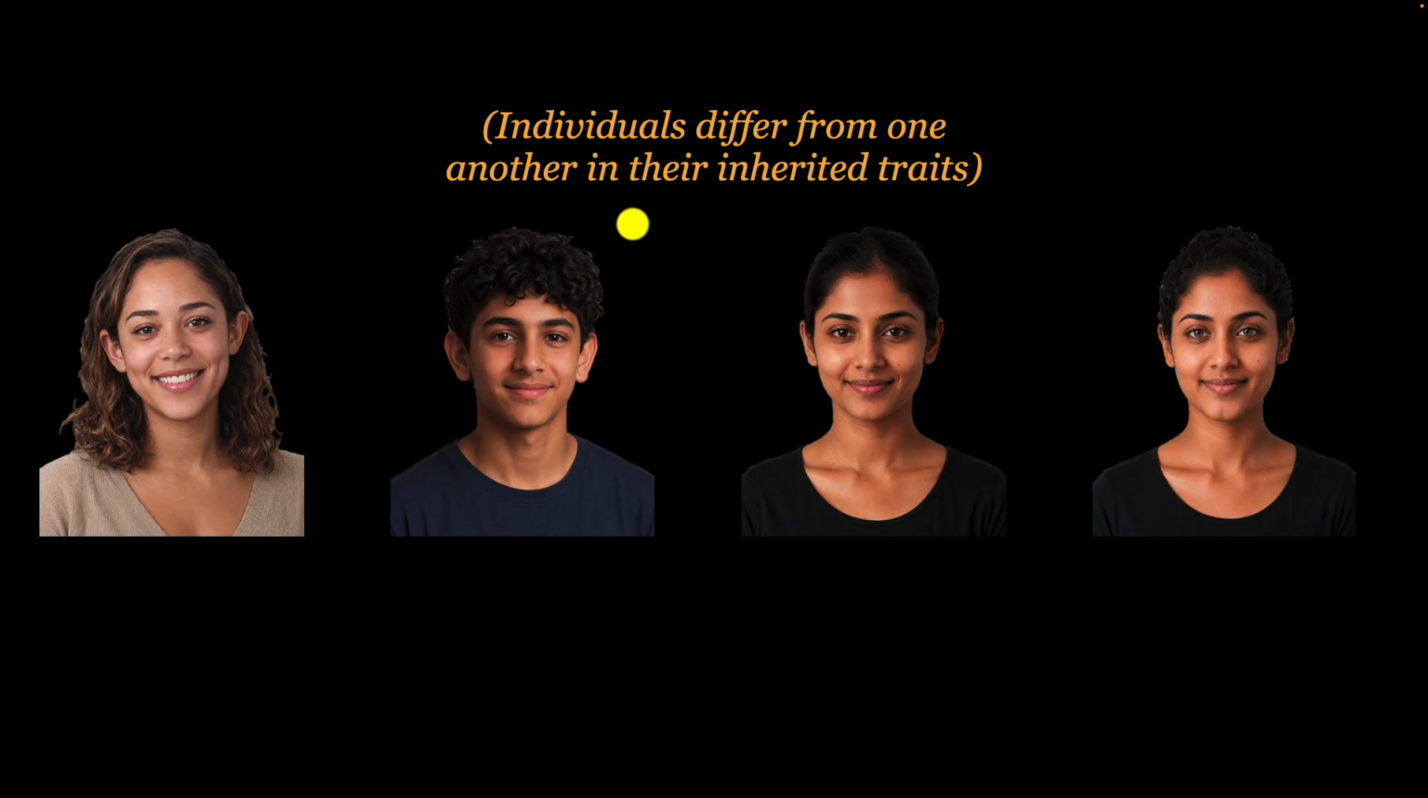This idea is called trait variation. And this is true even within siblings, even within identical twins. They don't inherit the exact same combination of traits. That's why there's trait variation even within a family.